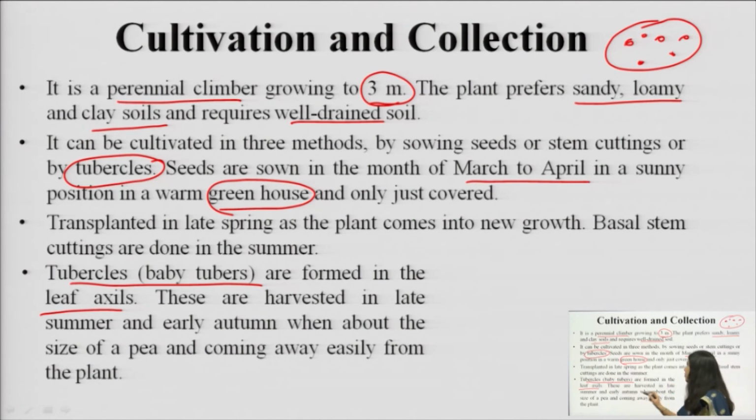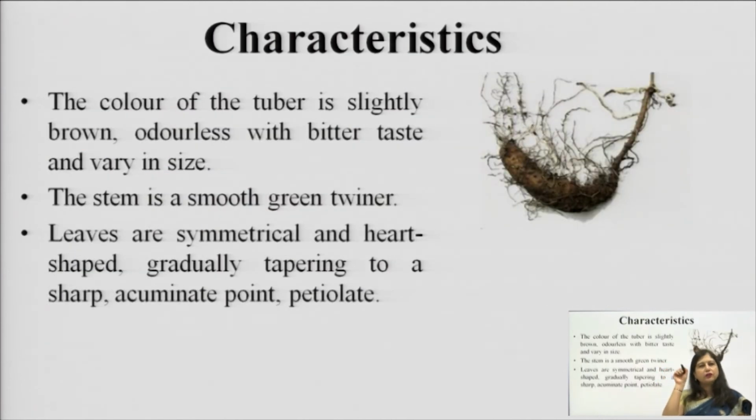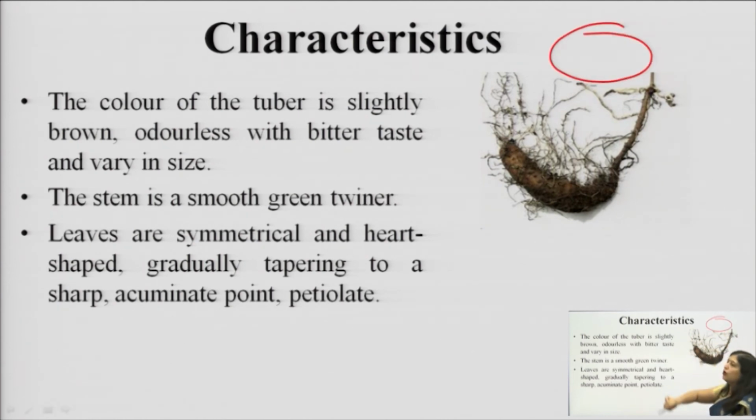The harvesting of these rhizomes is done in summer or early autumn. When we see that these yams have small pea-like structures, green pea, matar-like structures, on the basic shape of the rhizome, it is matured for harvesting. So at that point of time we will harvest the rhizomes. The color of these tubers when they are collected, the shape can be like this also, it can be oval also.